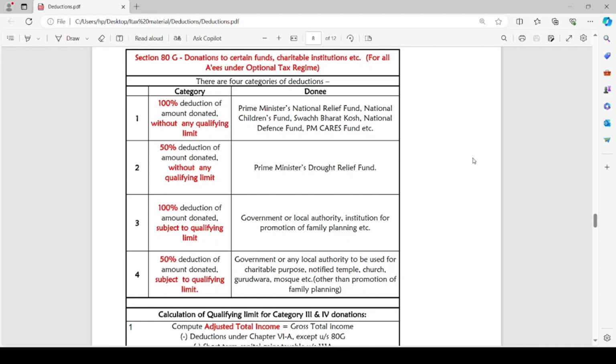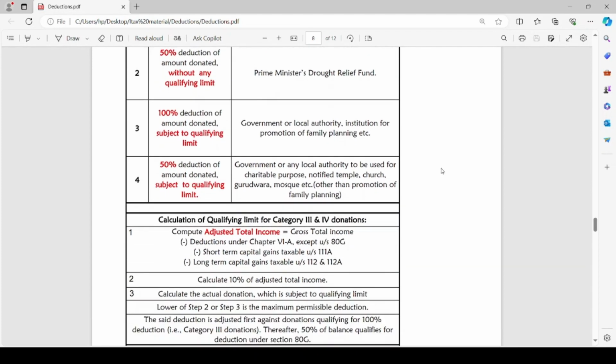Since we are mentioning the term qualifying limit, let us see how this qualifying limit is calculated in the category 3 and 4 donations. Qualifying limit is nothing but we have to compute the adjusted total income. Adjusted total income can be computed by taking the gross total income of the assessee and providing for all the deductions under chapter 6A except for under section 80G.